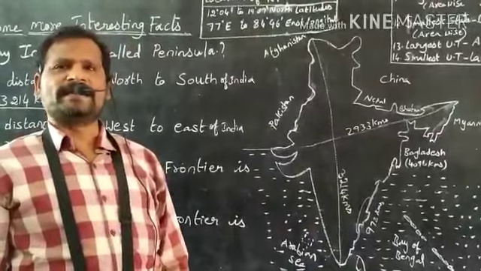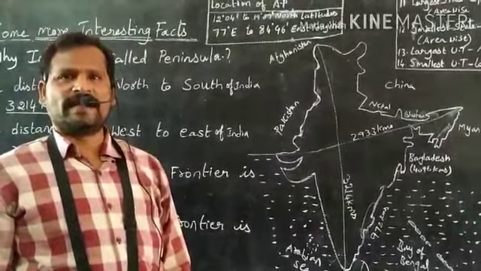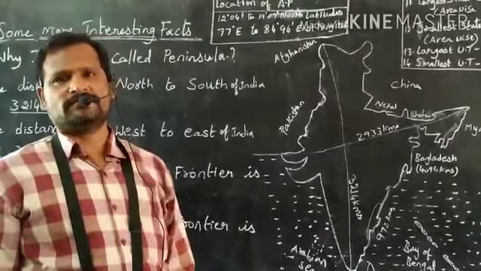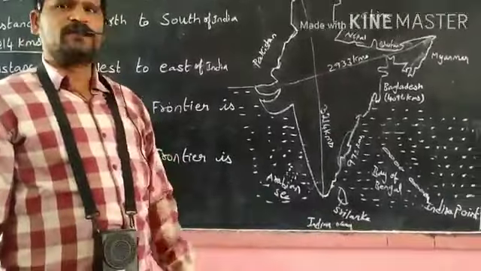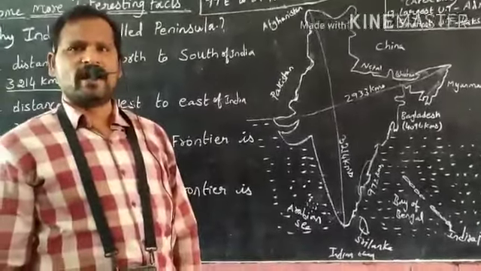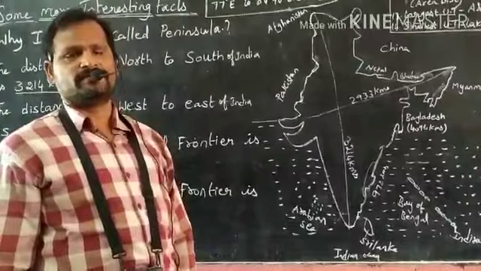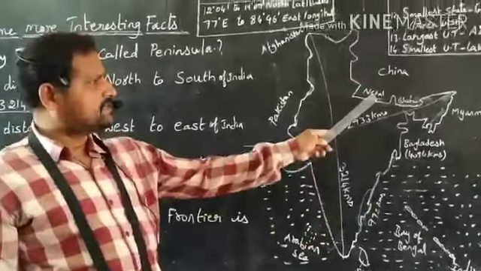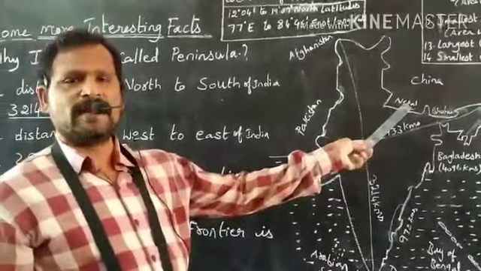Which is the neighboring country located across the Indian Ocean? Sri Lanka. It is also called the teardrop of the Indian Ocean. Nepal is called the Himalayan Kingdom.